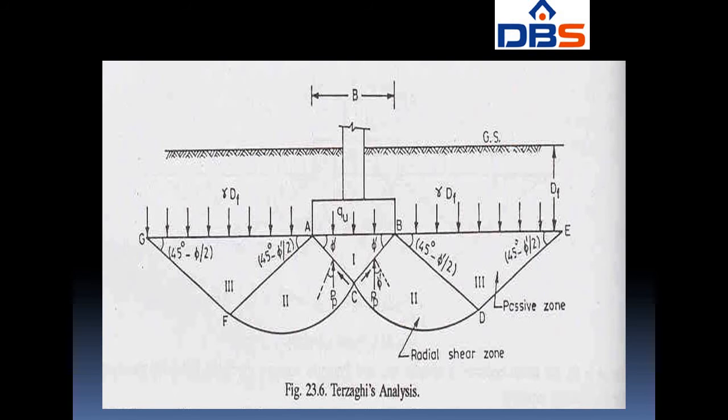So this is Terzaghi's analysis diagram. We can see here we have three zones: the first zone, the second zone of two parts, and the third zone of two parts. The second zone is the radial shear zone and the third zones are passive zones. Where DF is the depth of the footing, GS is the ground surface, and gamma DF is the overburden pressure.